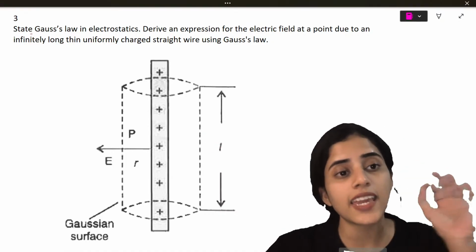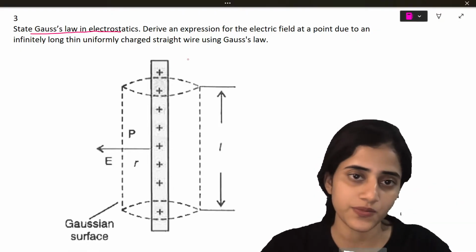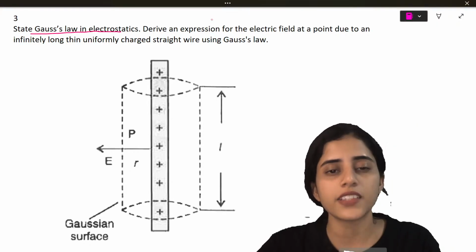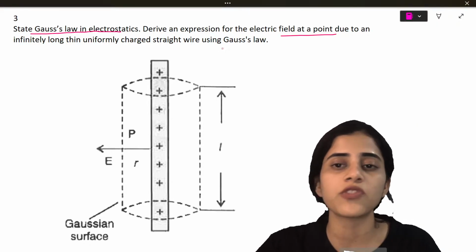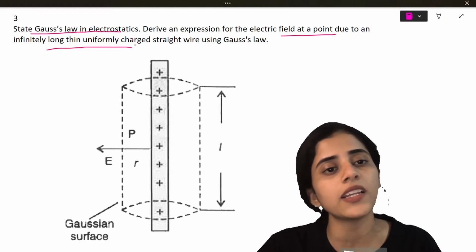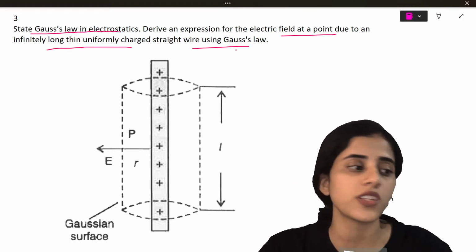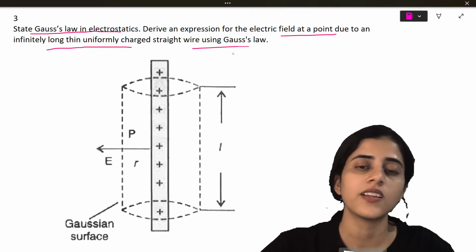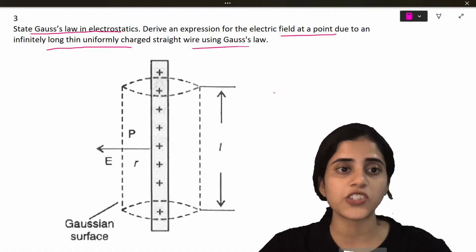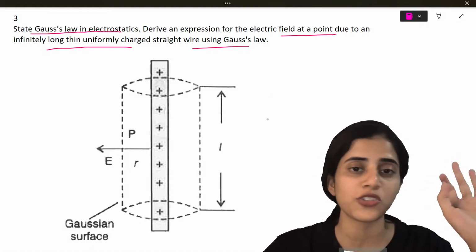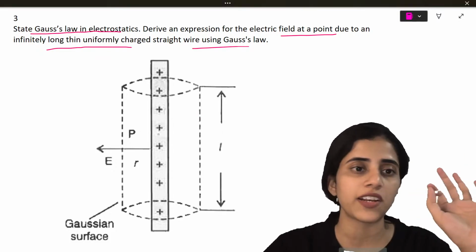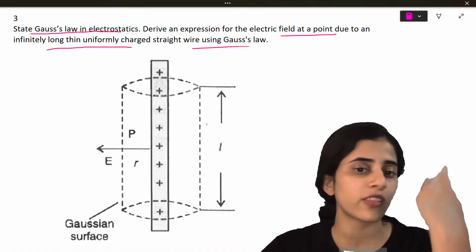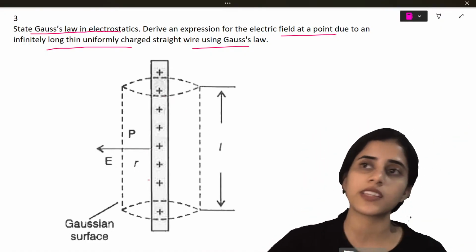Next question. State Gauss law in electrostatics. Derive an expression for electric field at a point due to a uniformly charged thin infinitely long straight wire using Gauss law. So this is a figure. You have a long wire. The length of the wire is L. The electric field is pointing outwards.